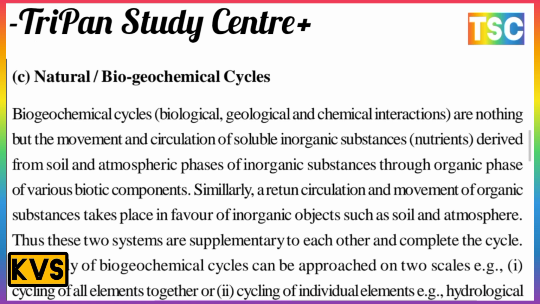Similarly, a return circulation and movement of organic substances takes place to inorganic objects such as the soil and atmosphere. Thus, these two systems are supplementary to each other and complete the cycle.